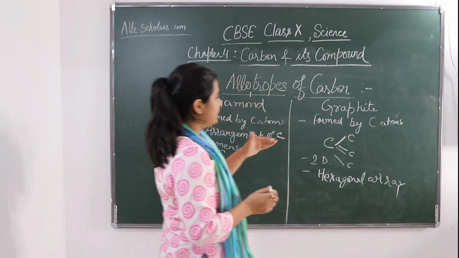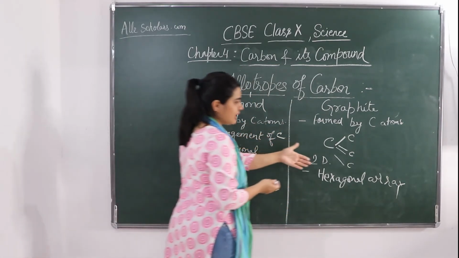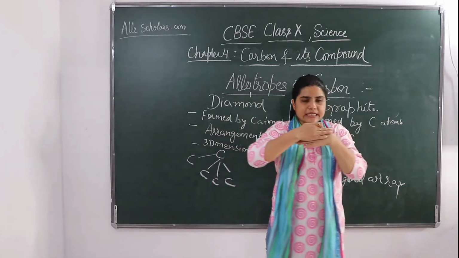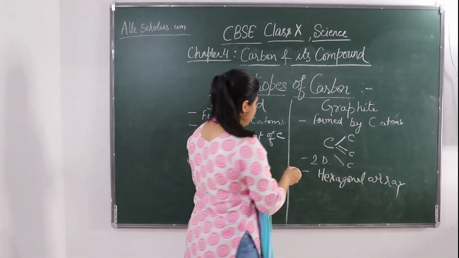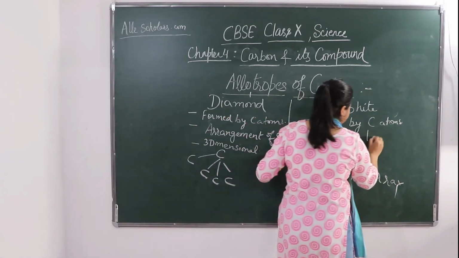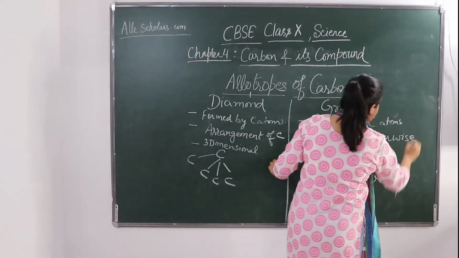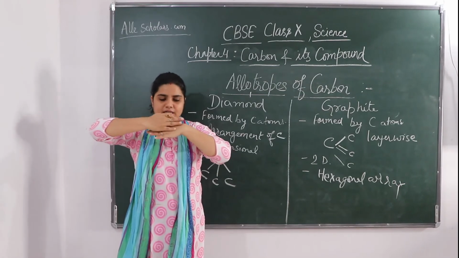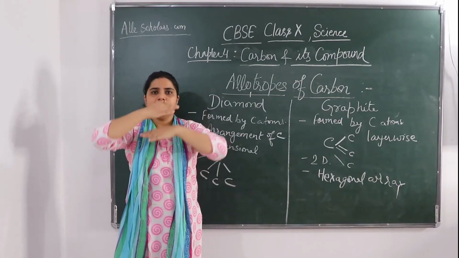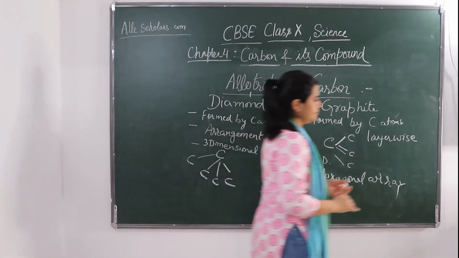And these graphites, in case of carbon, are arranged layer-wise. How are they arranged? Layer-wise. Suppose this graphite, one is there, other, third, fourth, like a layer they are arranged.